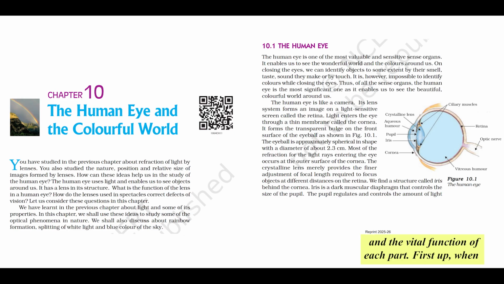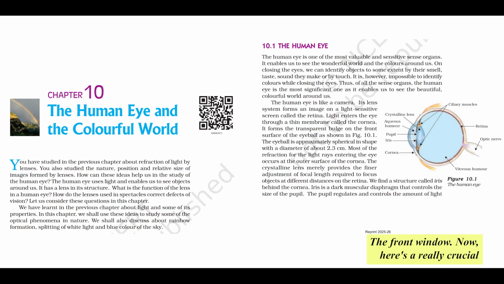of each part. First up, when light rays enter your eye, the very first thing they hit is the cornea. This is a thin, totally transparent membrane that forms that distinct, transparent bulge right on the front surface of your eyeball. Think of it like the clear, protective front window of your eye. Got it, the front window.